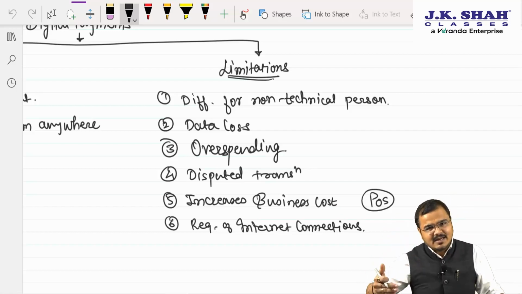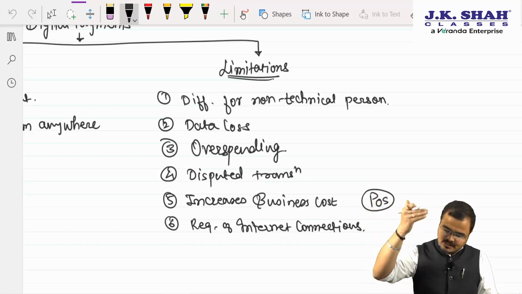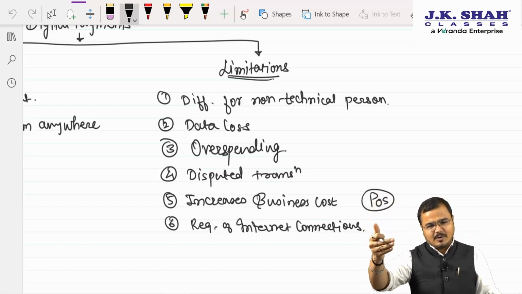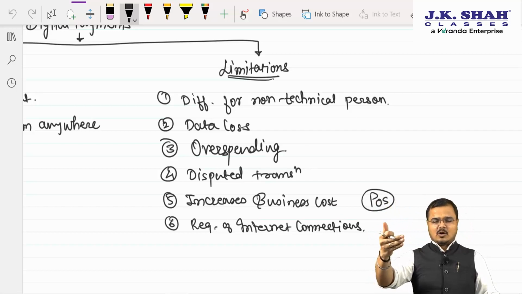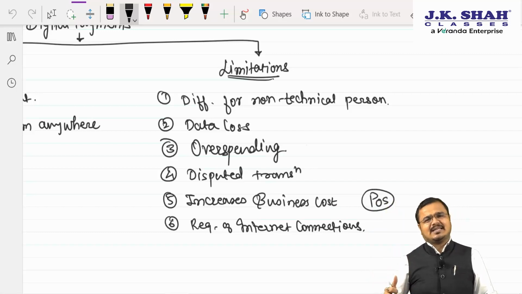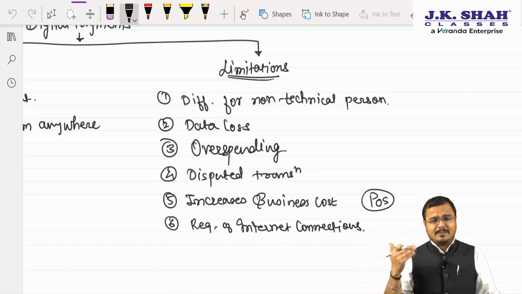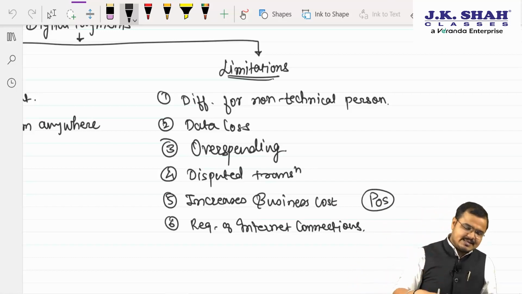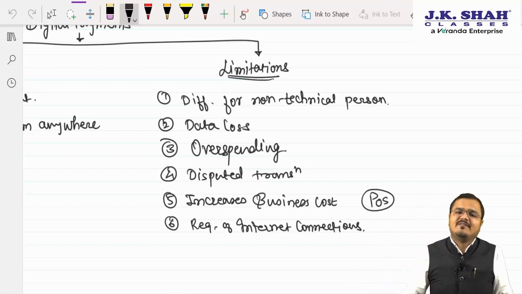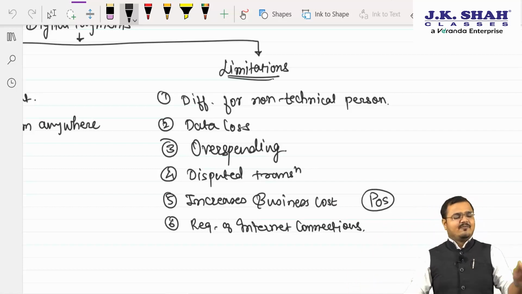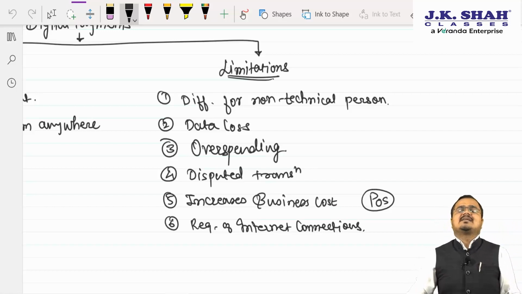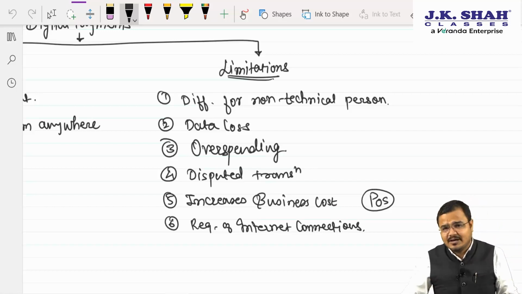Can you please repeat it? Sir, difficult for a non-technical person. Data loss, theft, duplications cannot be avoided. Overspending is a major cause, sir. Disputed transactions are there, which generally take 3 or 4 days on the bank's end to resolve. Then it increases the cost of doing business because all digital payments are generally charged by the bank. And finally, sir, it requires internet connection. Need for internet connection.